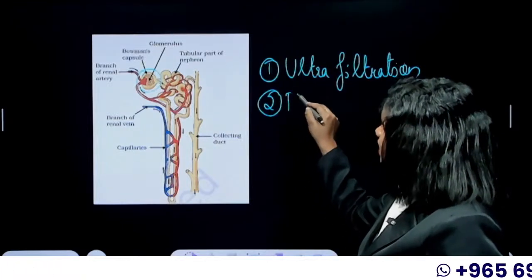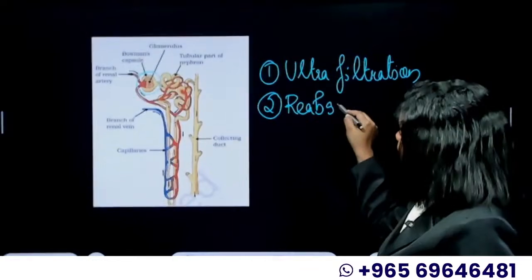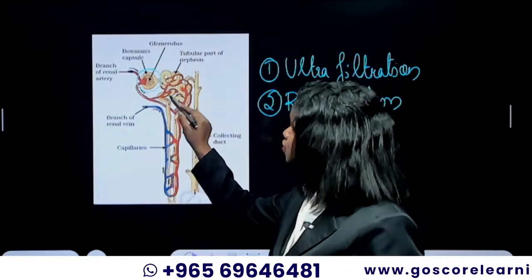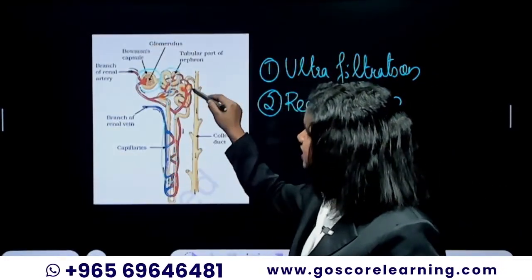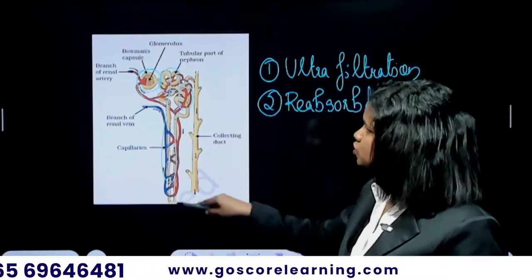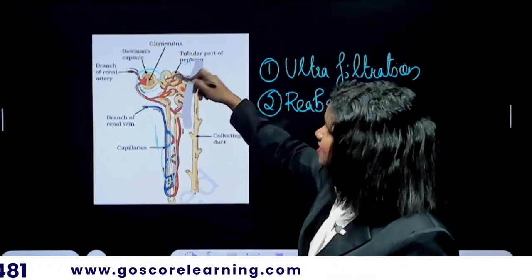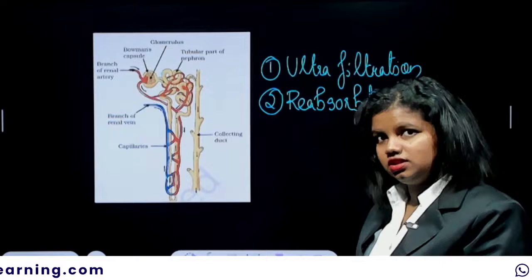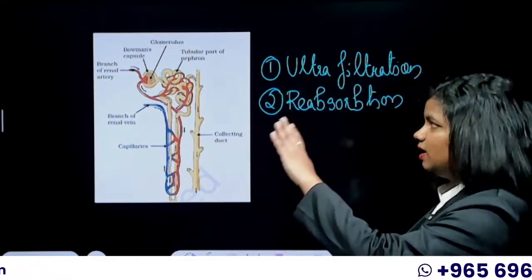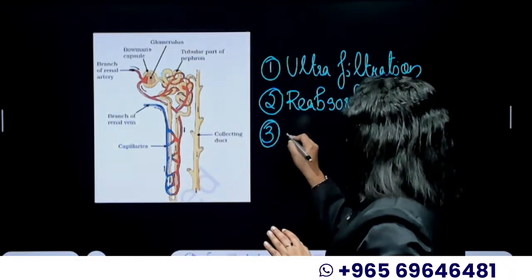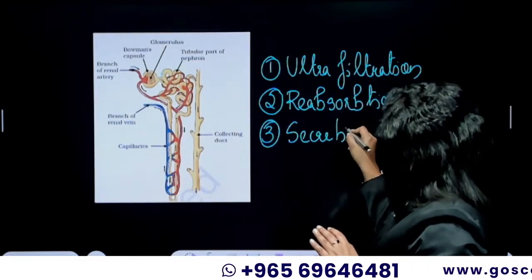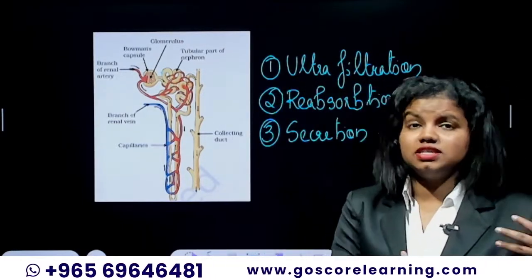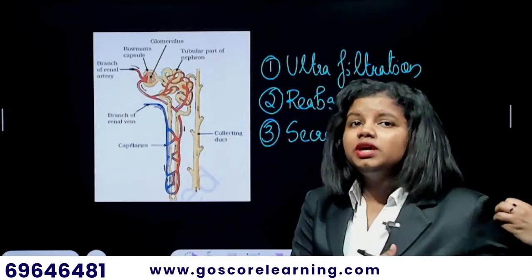And then there is reabsorption. So even after this filtration happening, reabsorption will take place through these tubules, especially the PCT, the Henle's loop, the DCT. All those portions will take part in the reabsorption of the wanted things. Whatever needed things would have been there in the urine would have been reabsorbed in those areas. And then finally secretion. So even after reabsorbing the wanted stuff, still there would be some excess water or some salt which should be removed through urine.